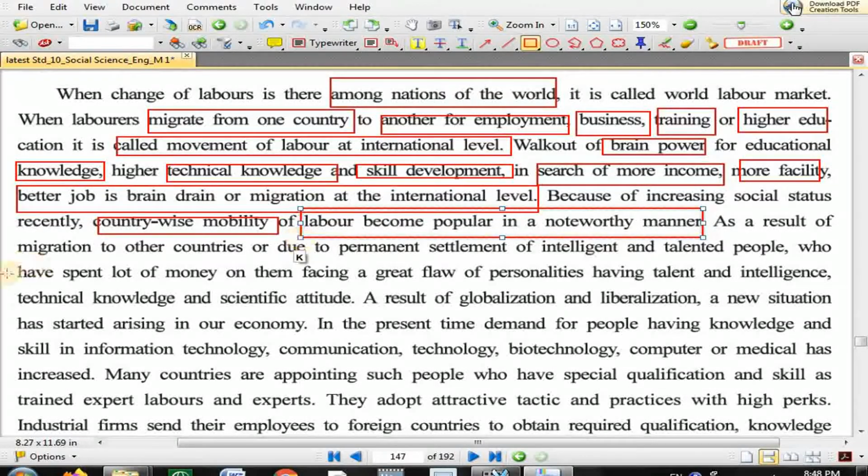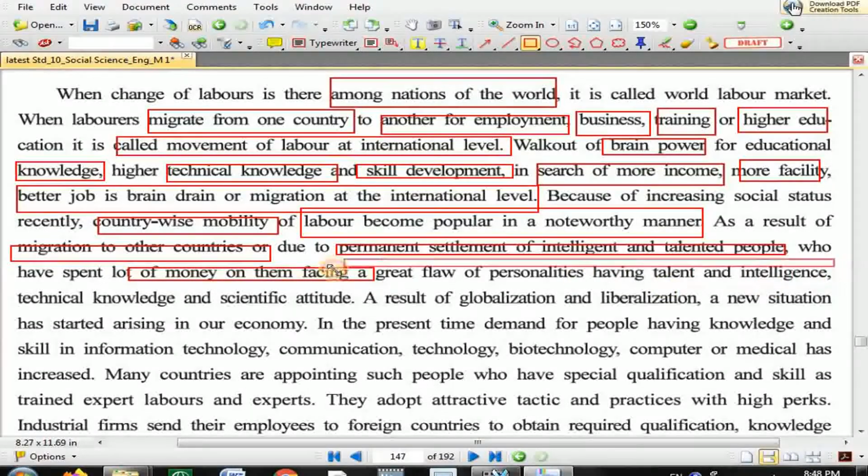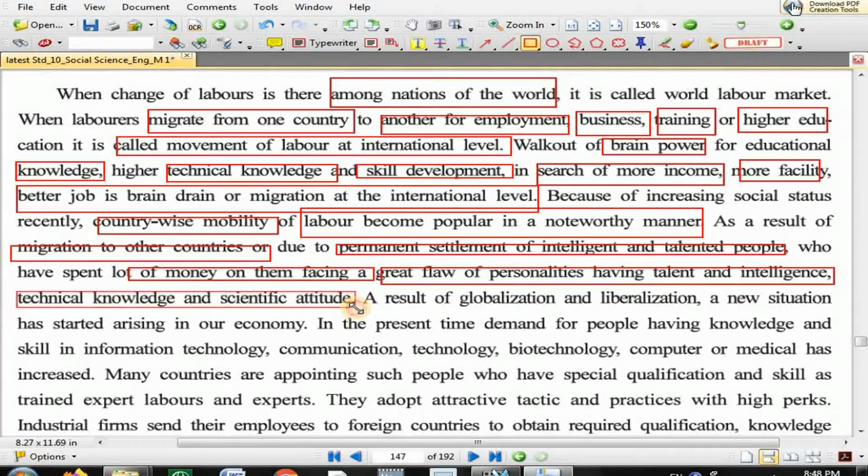As a result of this kind of migration to other countries, or due to permanent settlement of intelligent and talented people who have spent a lot of money on them, the country faces a great flow of personalities having talent and intelligence, technical knowledge and scientific attitude. The point says that as a result of migration to other country, people settle permanently over there.